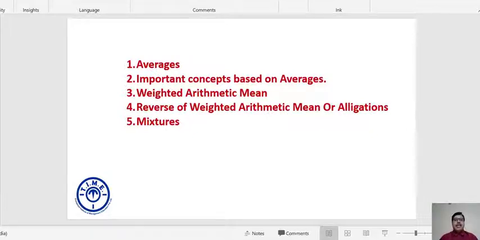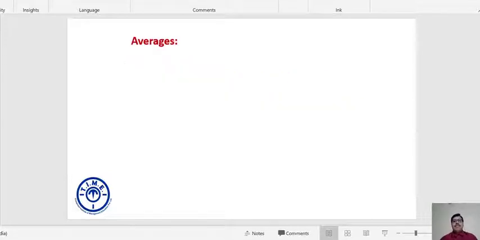Allegation is basically the reverse of weighted arithmetic mean. And toward the end of the chapter, I'm going to use the application of allegations in mixture problems. Shall I start? Great. Let's start. I'm going to start from segment number 1.